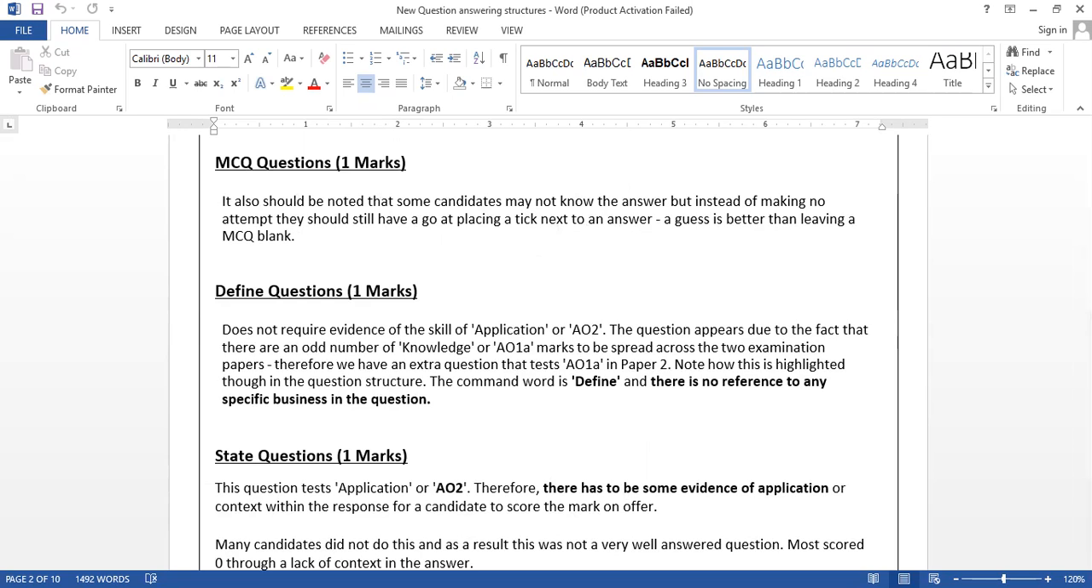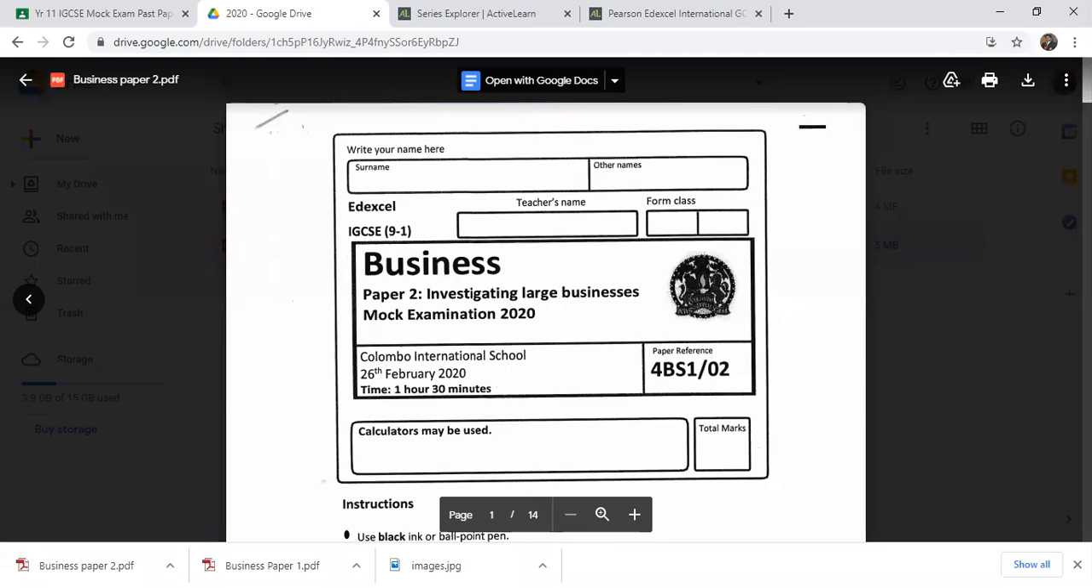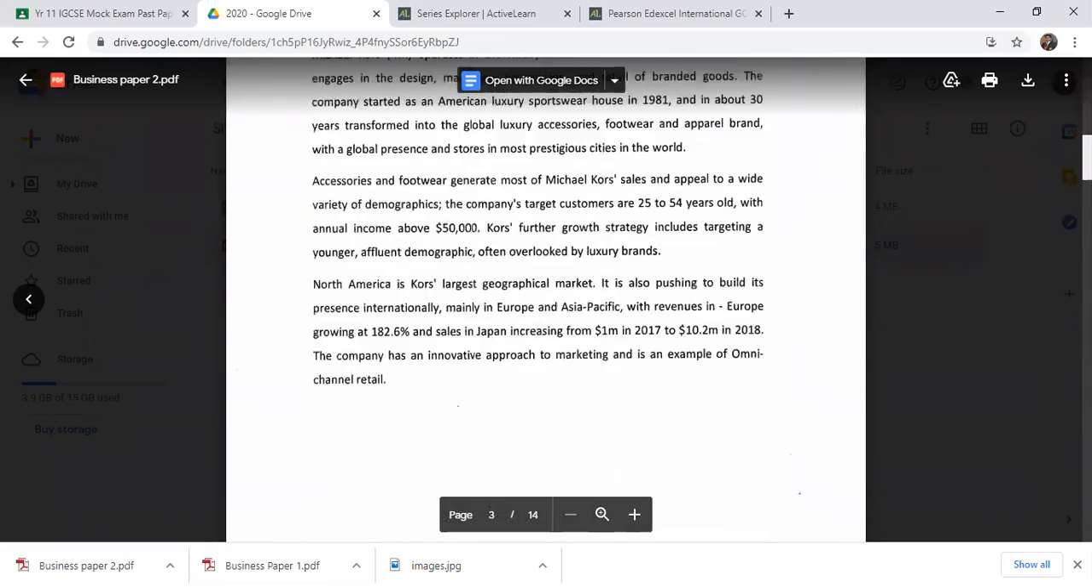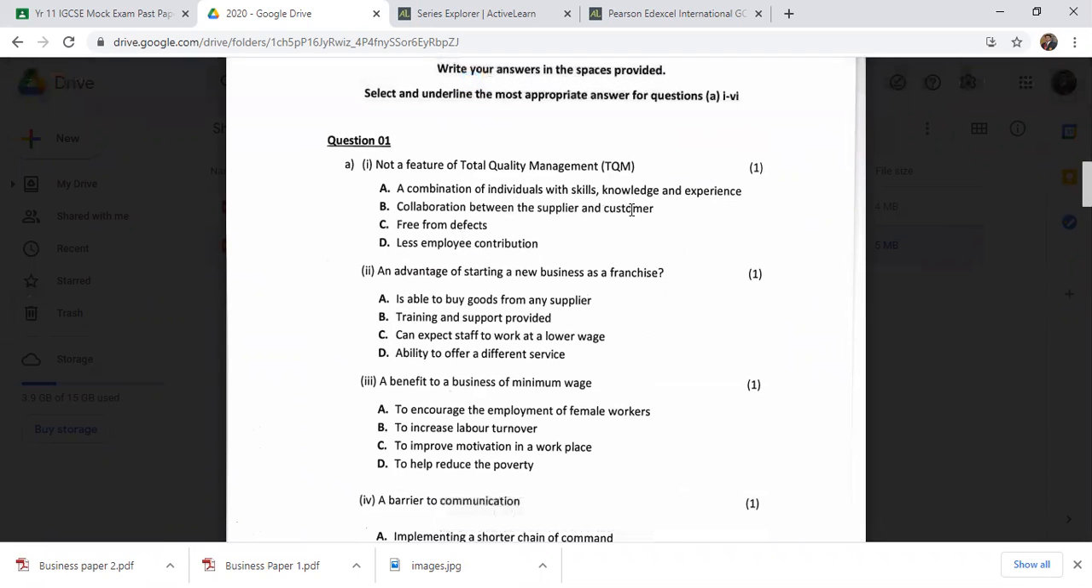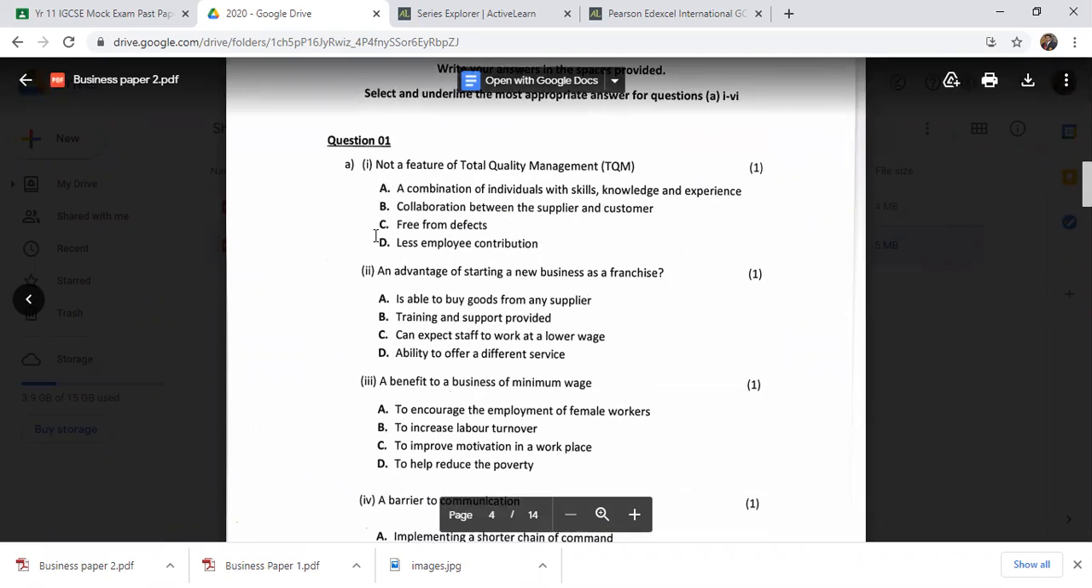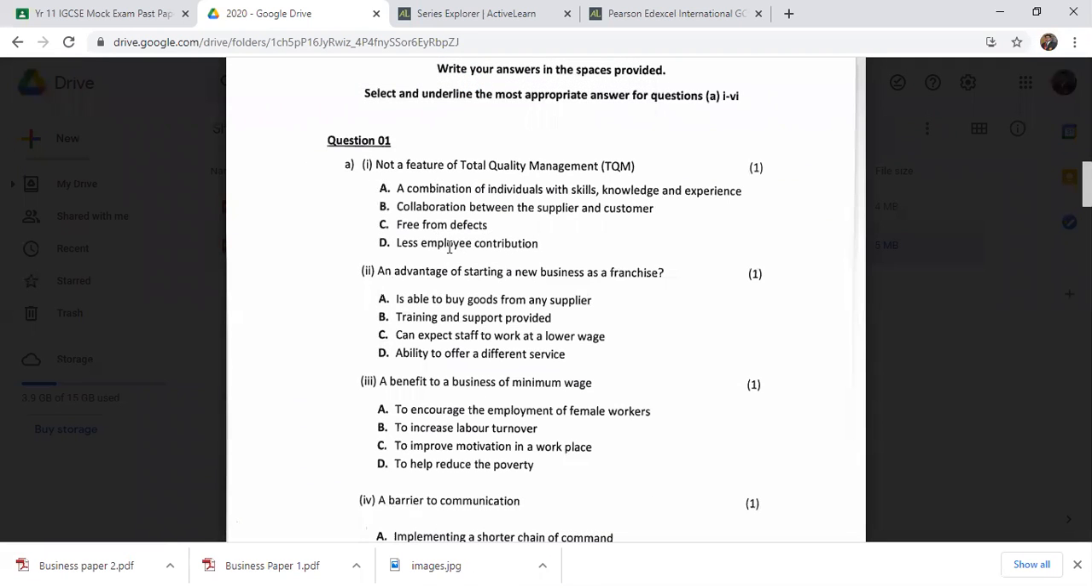For example, let's go to a couple of MCQs. In Paper 1, MCQ number 1: not a feature of total quality management. The options are a combination of individual skills, knowledge and experience; collaboration between supplier and customer; free from defects; less employee contribution. Easily we can find the answer: D, less employee contribution. No, TQM has more employee contribution. So D is the answer.